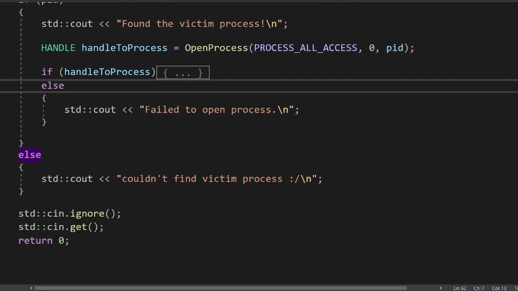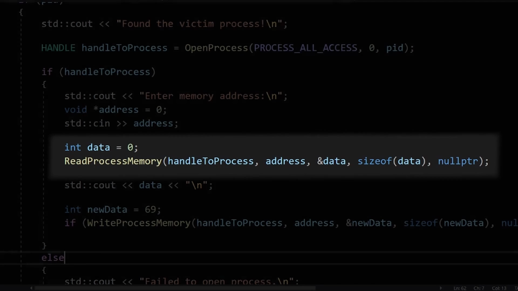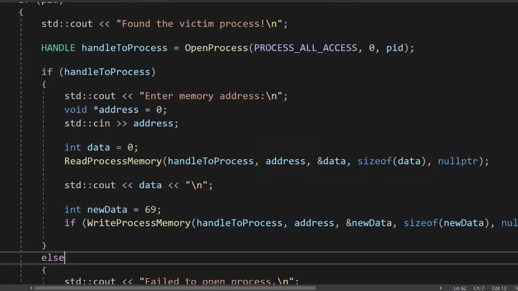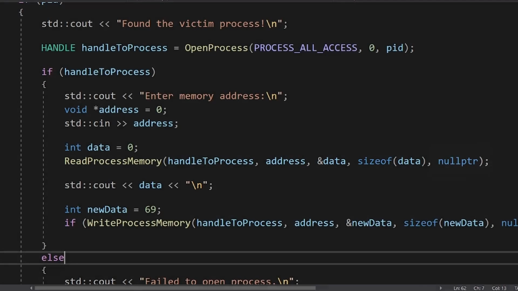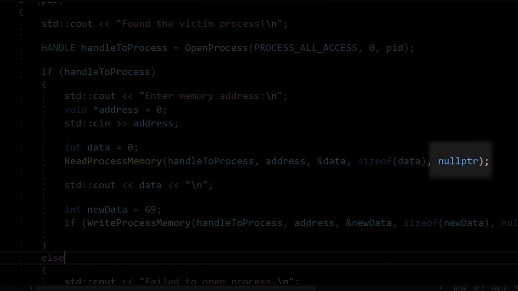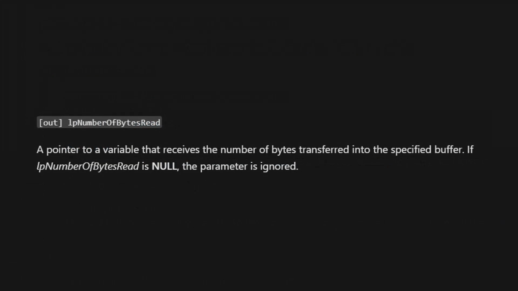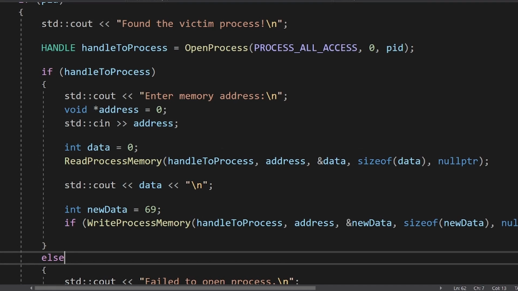Now we can finally read and write to the process's memory. ReadProcessMemory does exactly what it says it does. The first parameter is the handle, then the address we want to read. This address is in the victim's memory space. I will just read it from the keyboard. Next, you have to pass a buffer for the data to be read into, and the size of that buffer. Finally, in the last parameter, Windows likes to report back to us the number of bytes read, as it happens in many other functions. But fortunately, we can pass a null pointer here, and Windows will ignore it. Be careful, because not all functions allow you to pass a null pointer for this parameter.